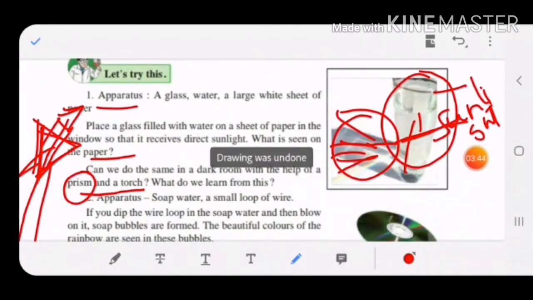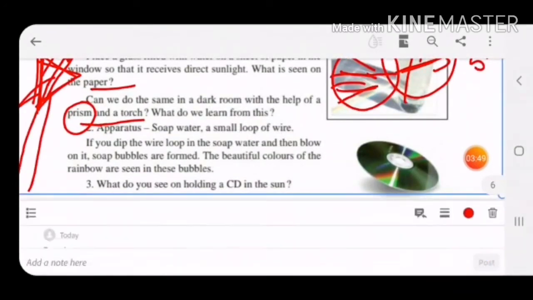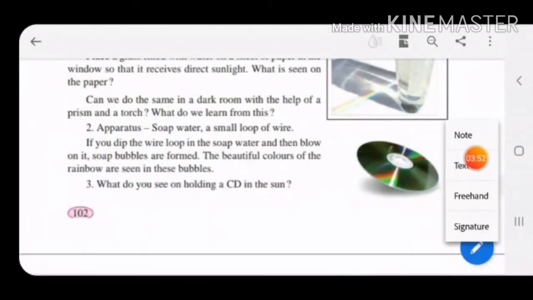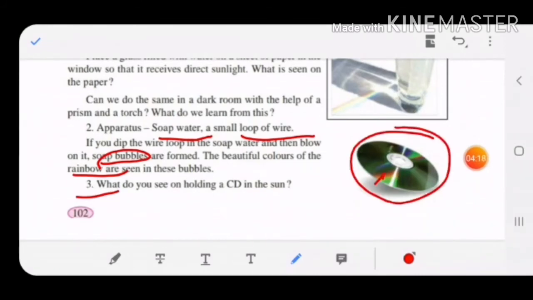Children, one more experiment you have to do. You have to take soap water and a small loop of wire. Everybody must have done this in your childhood when you were small. If you dip that wire loop in soap water and blow it, you will get soap bubbles. Children, when you blow the soap bubbles, beautiful colors of rainbow are seen. You will see 7 different colors. Similarly, if you hold a CD in the sun, you can see these colors like a rainbow.